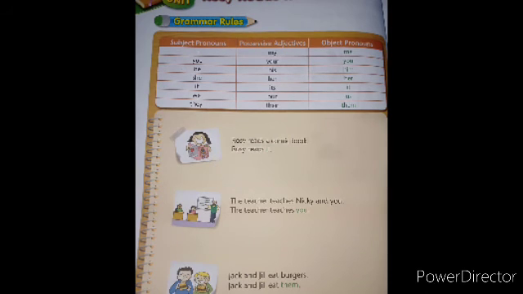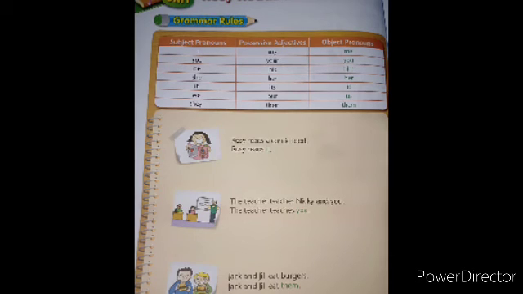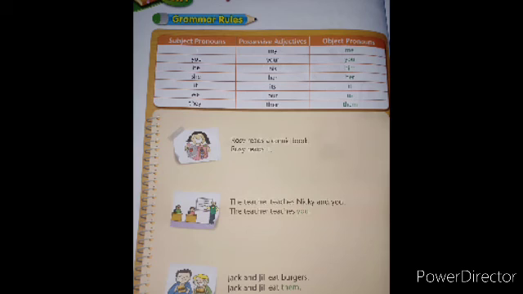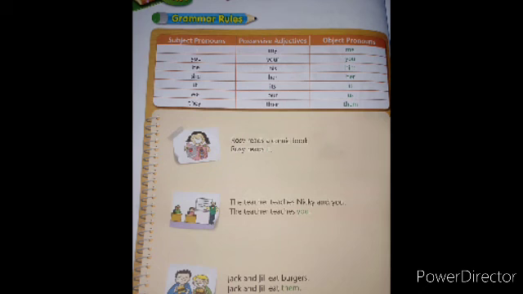We will see a few more examples. Rosie reads a comic book. But in object pronouns, we say Rosie reads it. It is an object pronoun. The teacher teaches Nikki and you. The teacher teaches you. And third, Jack and Jill eat burgers. Jack and Jill eat them. So these are the object pronouns.